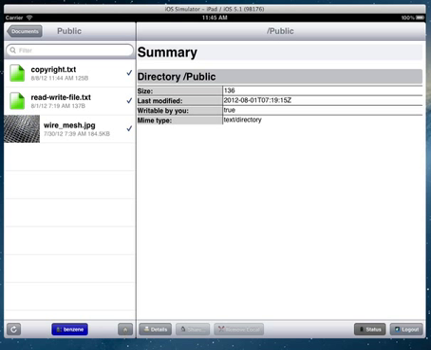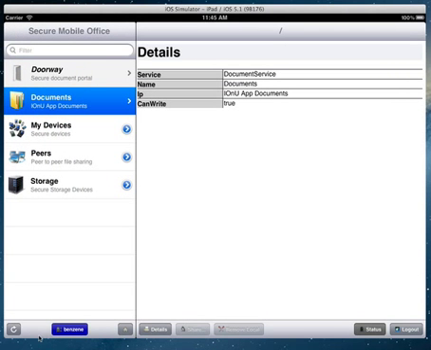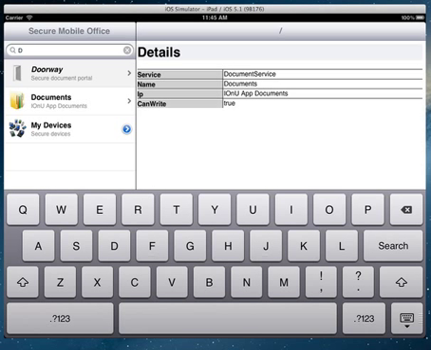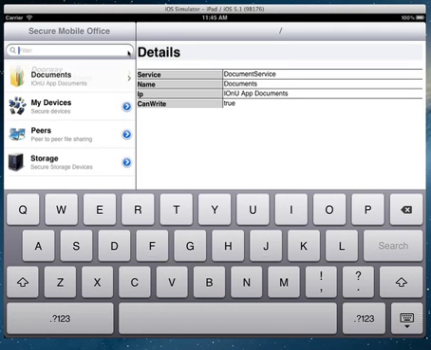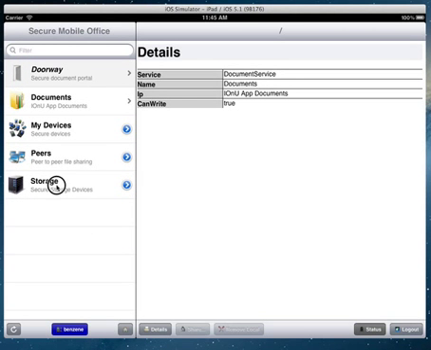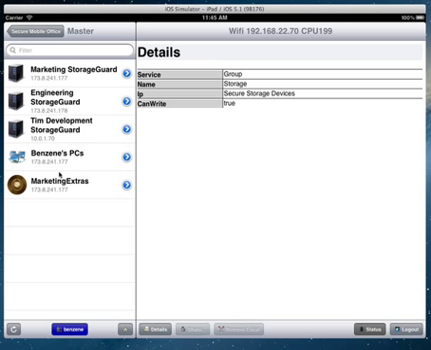Finally, there are some shortcuts to go home to the home screen. I can go there, I can refresh, I can filter by typing in a character, and it'll filter the list, so if you have lots of data, that's a nice way of reducing the amount that you see. Finally, you have storage guards.